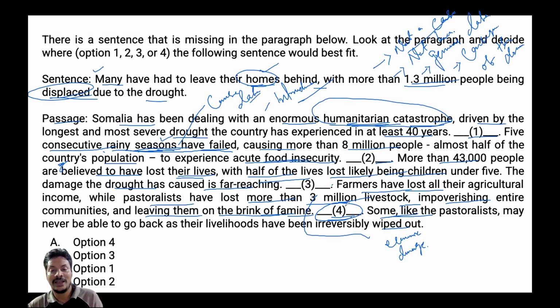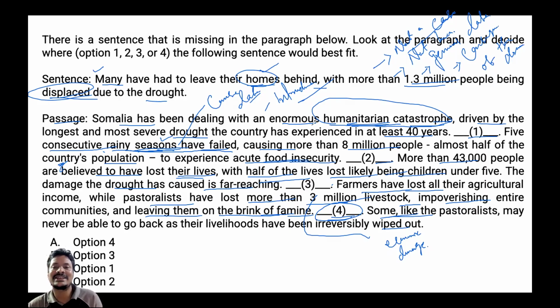Then after the last is the consequence, which is stating about they left their homes, right? So because displacement occurs. In that case, if we observe here, it directly connects to leaving homes. So the displacement sentence fits perfectly here, right? Now, step two, we match the meaning of the sentence, right?